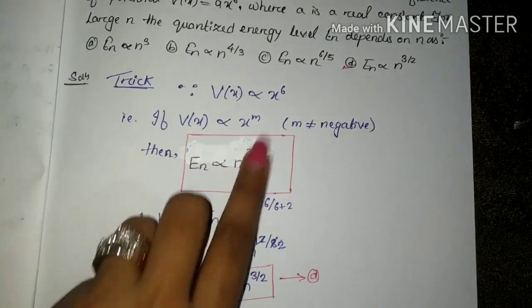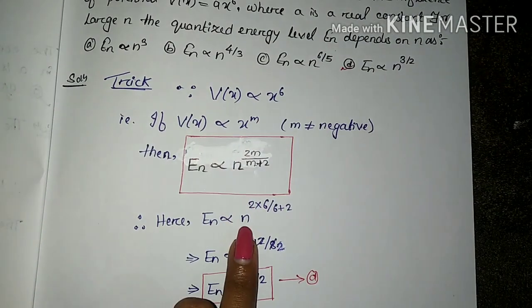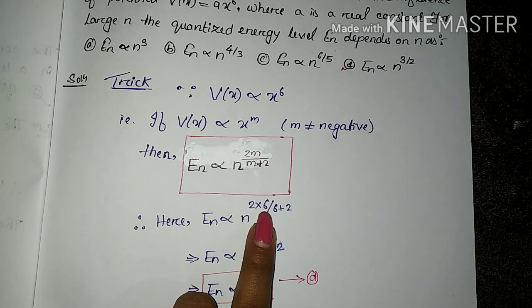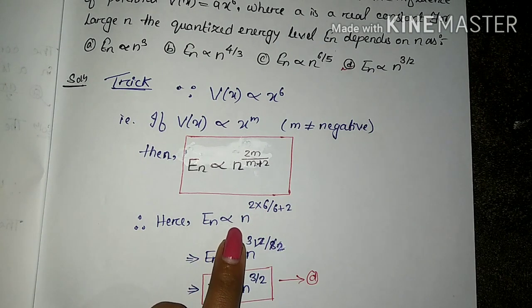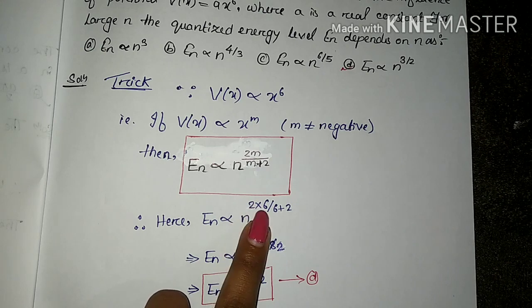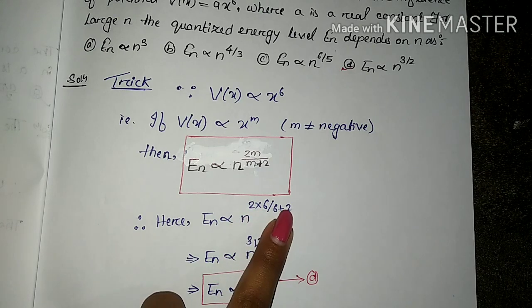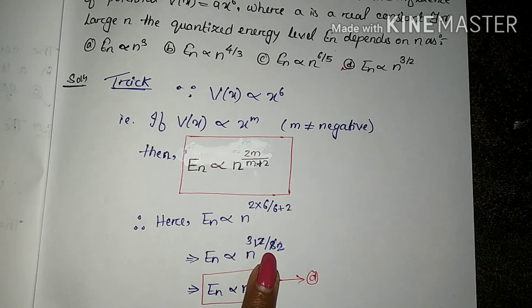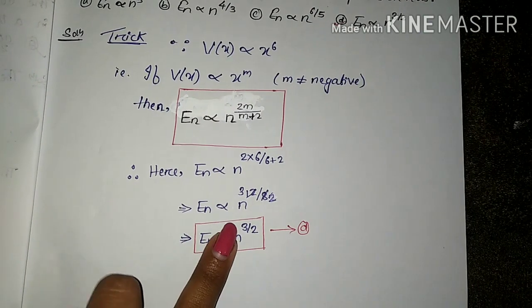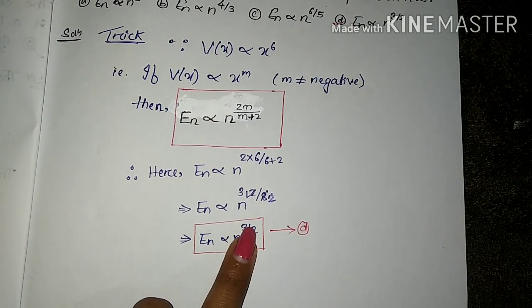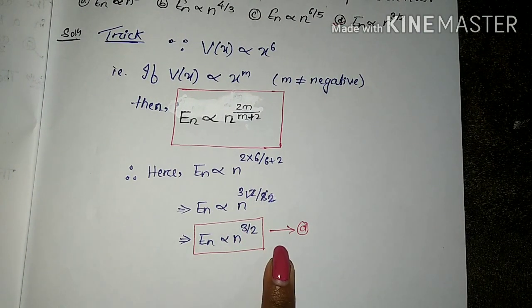So in our case, m is what? 6. So we will use 2 into 6 by 6 plus 2. En is proportional to n to the power 2 into 6 by 6 plus 2. So 6 twos are 12. 6 plus 2 is what? 8. And which will give you what? 4 twos are 8, 4 threes are 12. That means En is proportional to n to the power 3 by 2. So the correct option is option D.